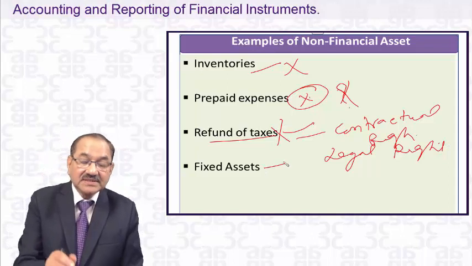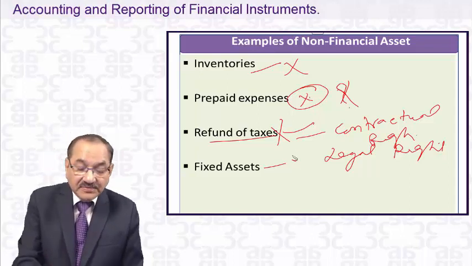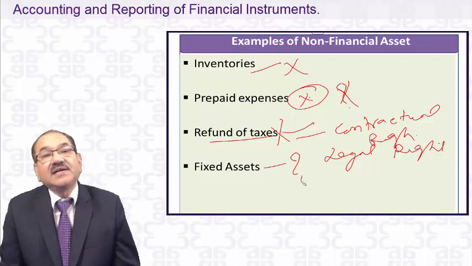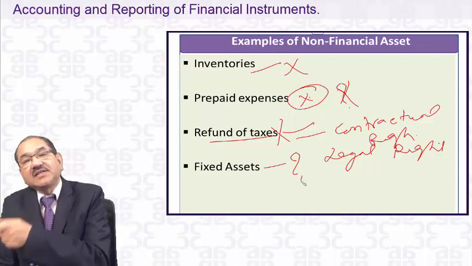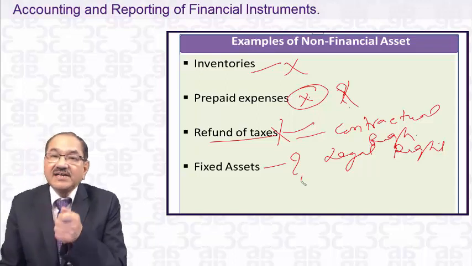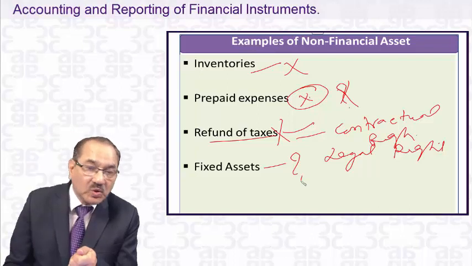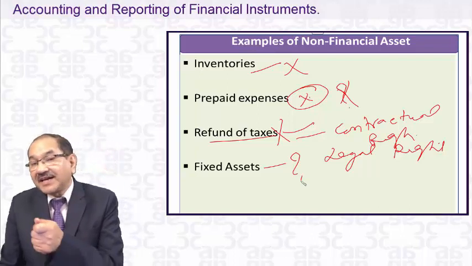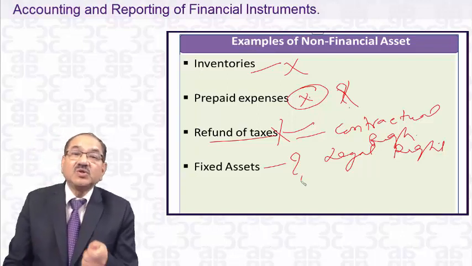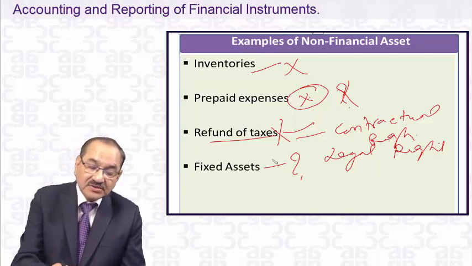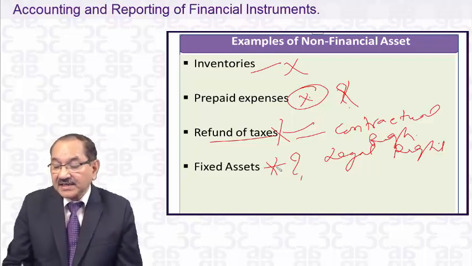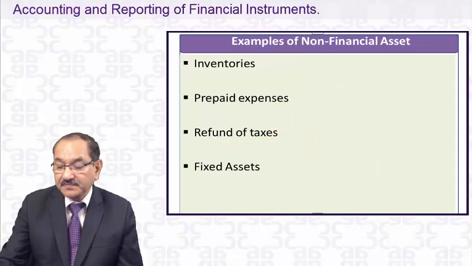Now what about the fixed assets? Are the fixed assets financial assets? Please apply the definition again: contractual right to receive cash or another financial asset. Have you got any contractual right to receive cash against the fixed assets? No. Have you got a contractual right to receive another financial asset against the fixed assets? No. If it is no, then it is not a financial asset. So that is what it says, that it is not a financial asset.